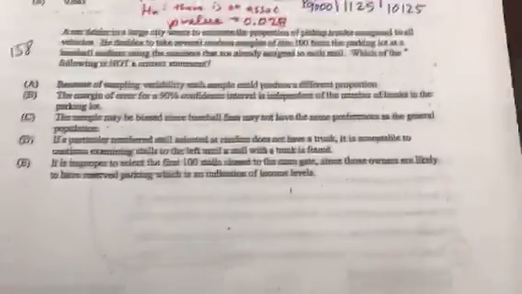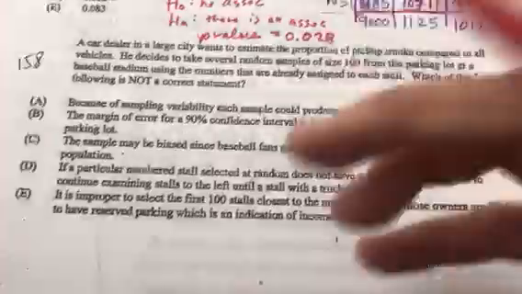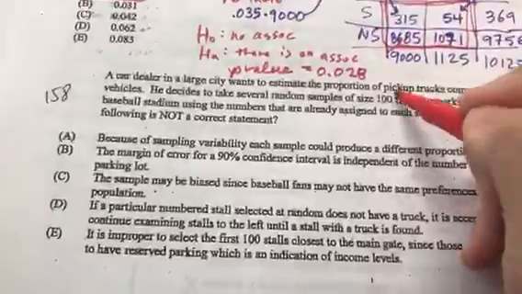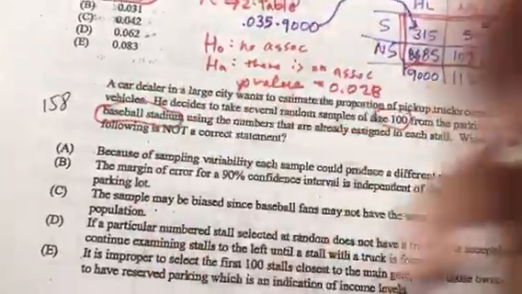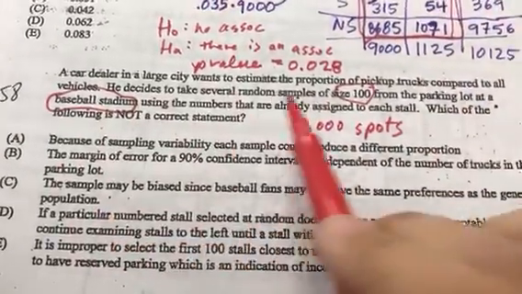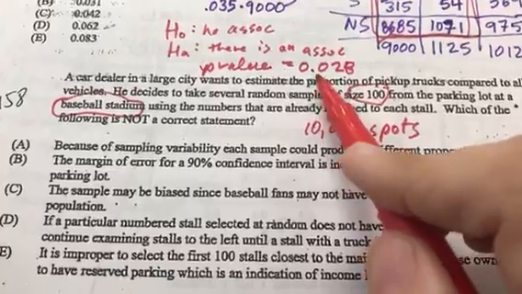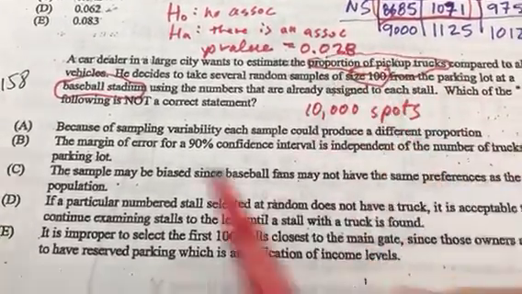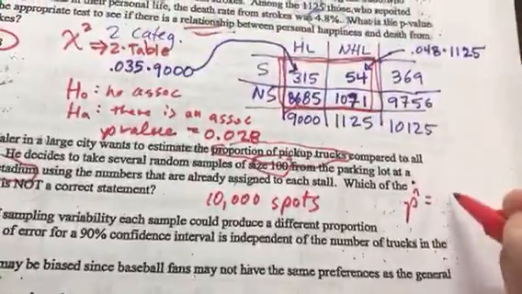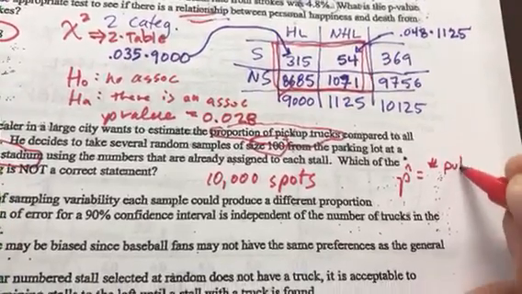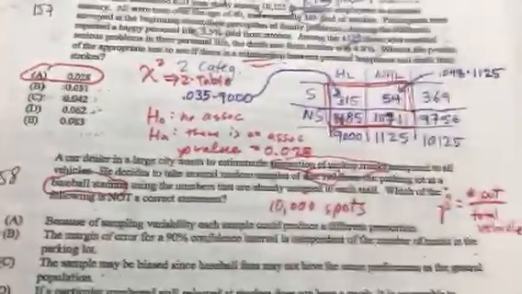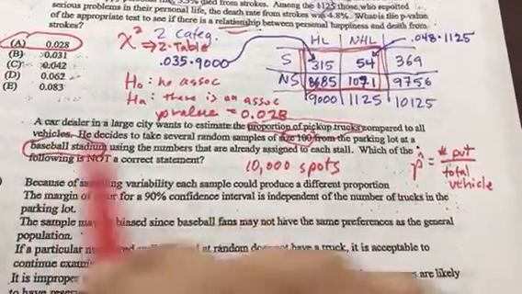This is an interesting question, because I got my Tampa Bay Rays t-shirt on today. What if I did a study in a baseball stadium parking lot? So a baseball stadium parking lot could literally have 10,000 spots in it. Somebody wanted to do a study and calculate the proportion of people that own pickup trucks compared to all other vehicles. So your sample would be just your pickups, number of your pickup trucks, over your total vehicles. Now I'm already thinking this is a little bit weird, but we'll see how it goes here.